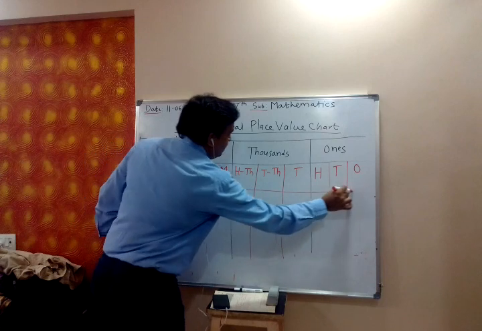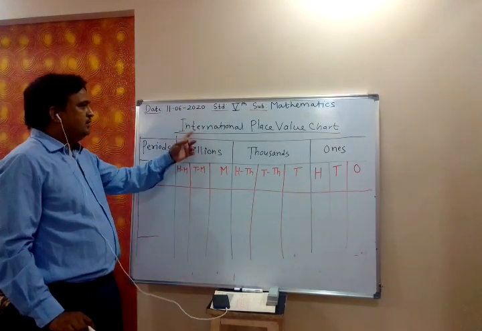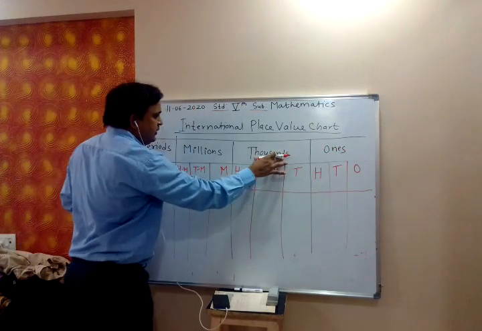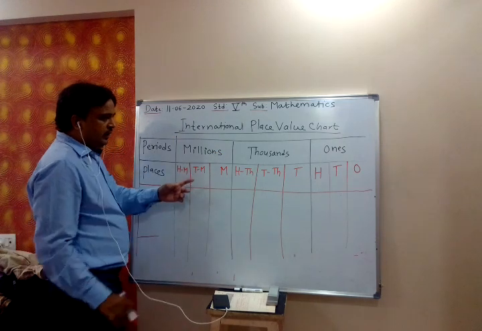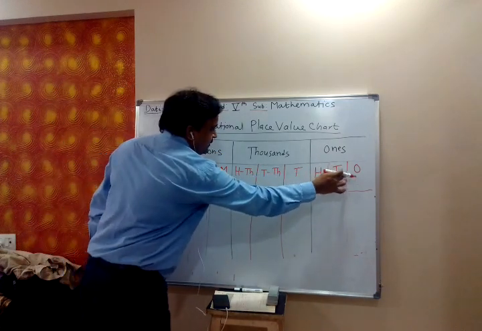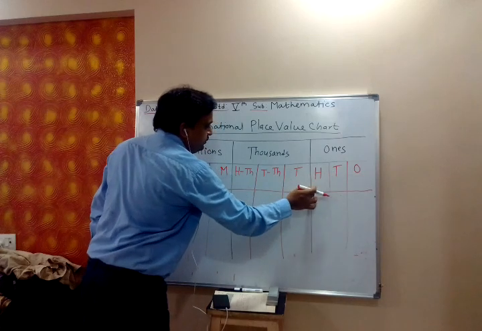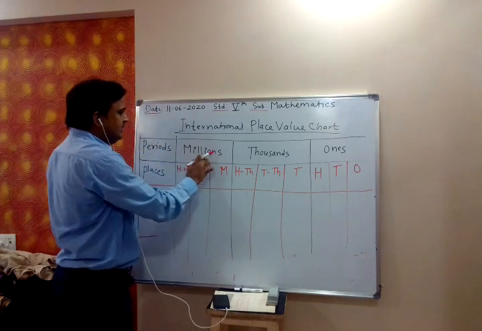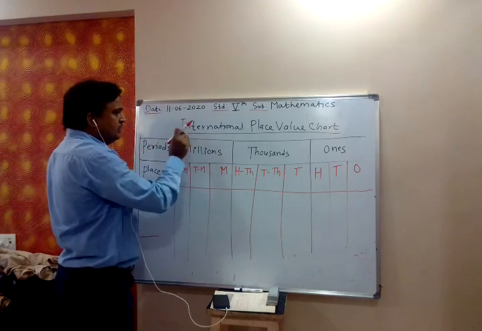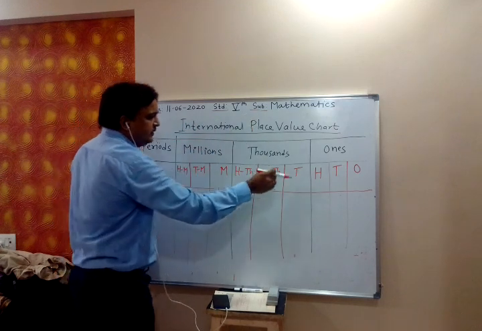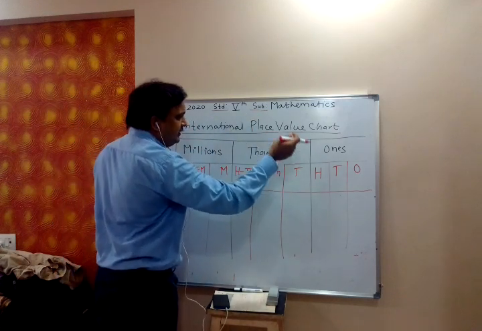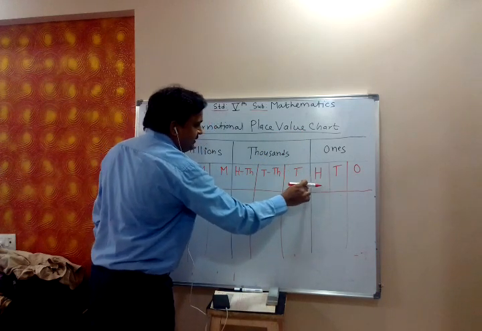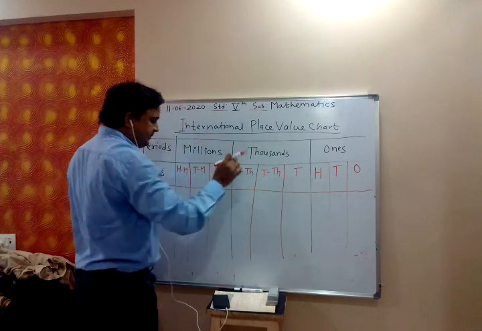So this international place value chart divides the digits of the number into three groups: ones, thousands, millions. And in each we have three digits. Once we have 1, 2, 3 digits, put the comma. In the thousands, 1, 2, 3 digits, put the comma. In millions, 1, 2, 3 digits, put the comma. So in international place value chart, while writing or expressing the number, from right we put the comma after every 3 digits.